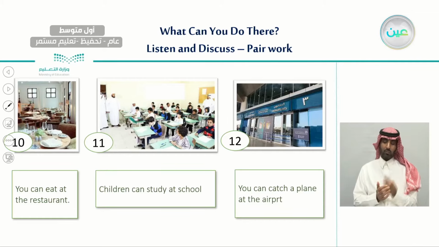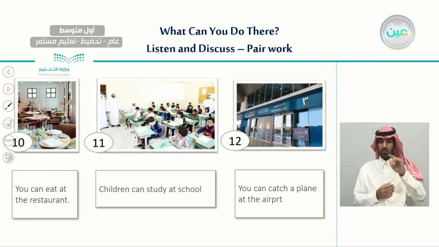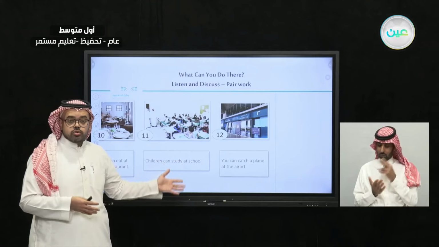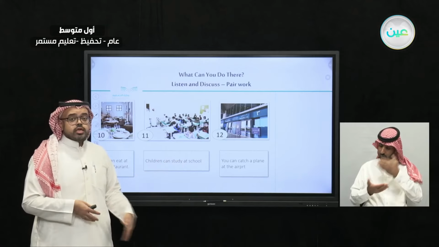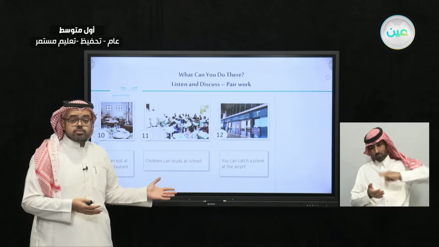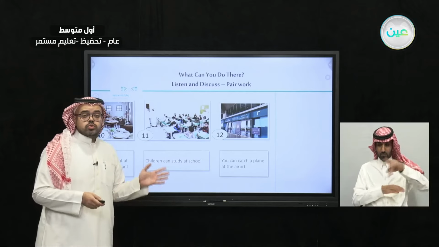Number 12 is an airport. So what can you do when you go to an airport? You can catch a plane at the airport. So one of the activities you can do is to catch a plane and also maybe to check in with your luggage. You can receive someone who is just arriving from the airport. So there are a lot of things you can do when you go to the airport.